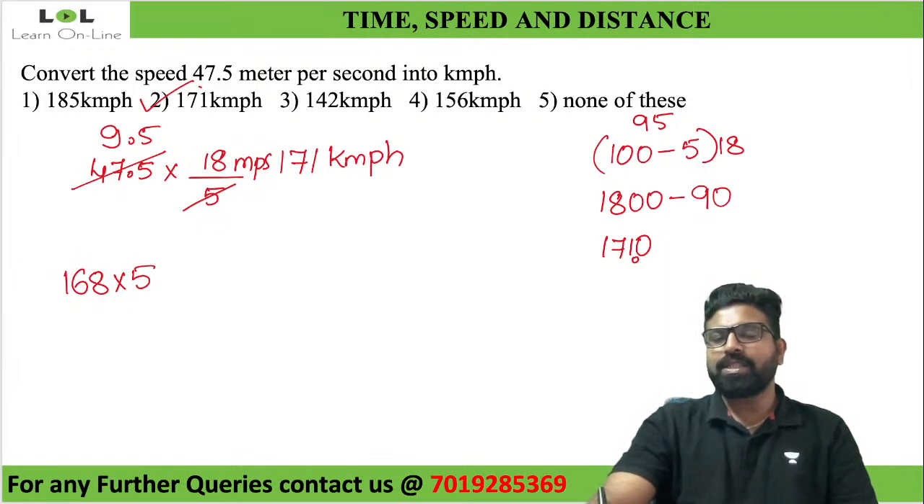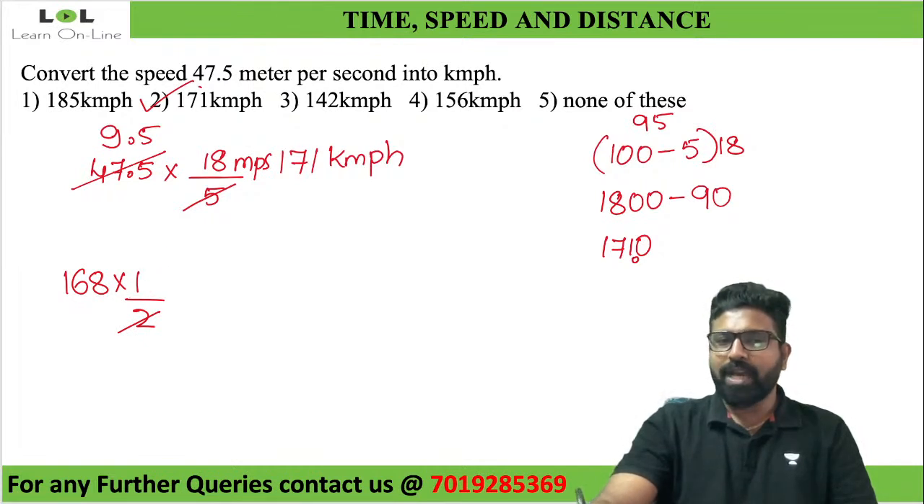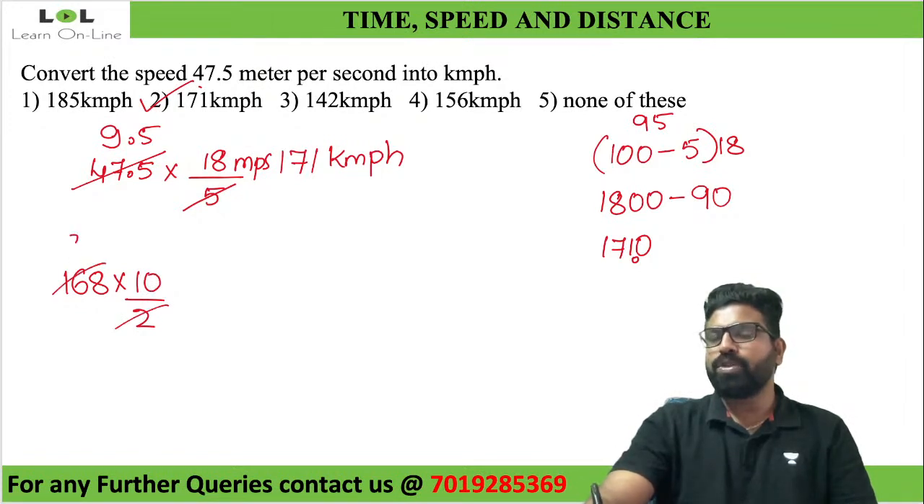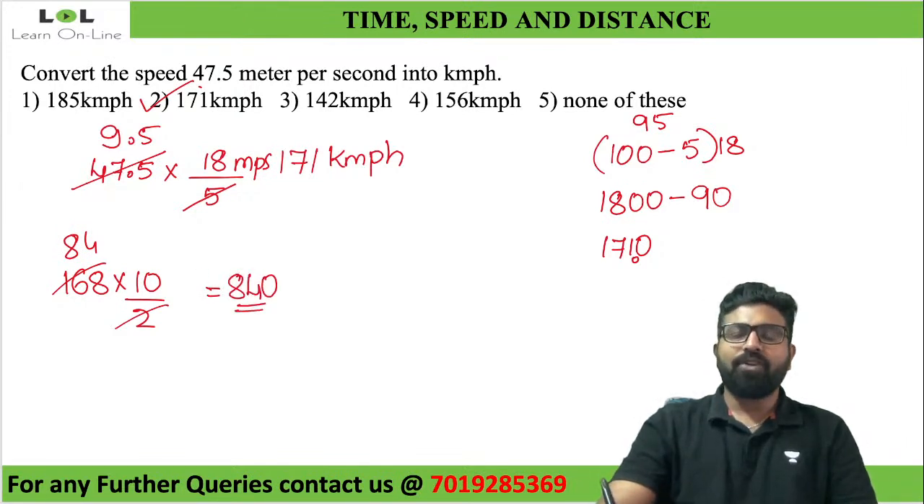Why? Look at this, into 5, can I write it as into 10 by 2? Can I write 5 as 10 by 2? Yes, it is exactly the same as 5. Multiplying by 10 and dividing by 2 is nothing but 5 only. So if I take it as 10 by 2, what is the advantage? Now look, I'll divide this by 2. 168 divided by 2 is 84. 84 into 10 is 840. So my answer here is 840.